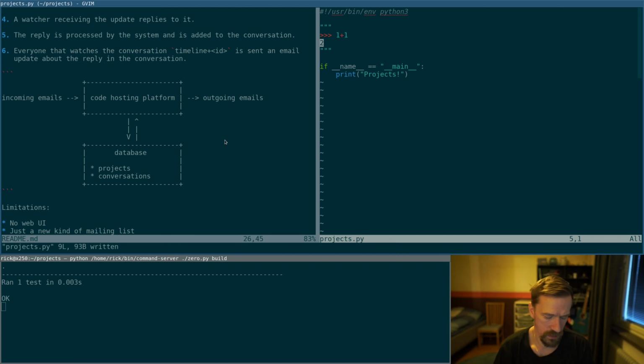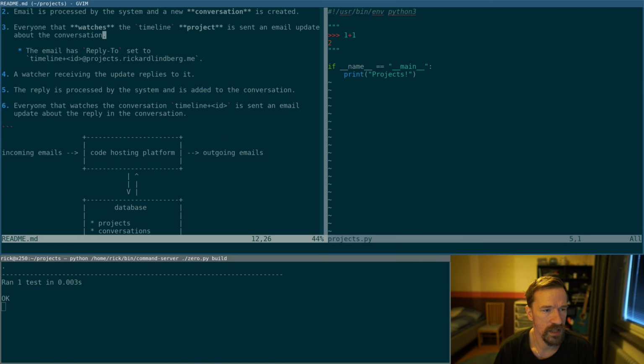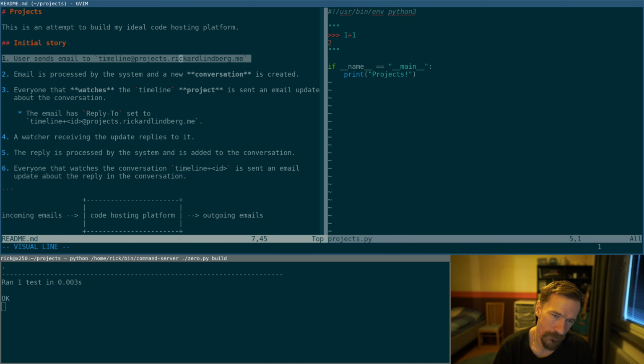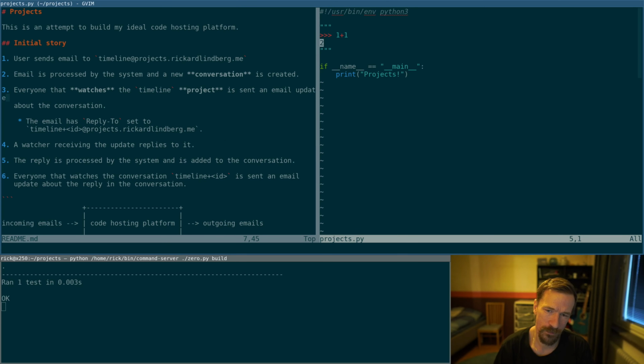So if we look at the steps on the left here, this starts with someone sending an email to the project email address. So if we want to test this part right here, we want to say something like